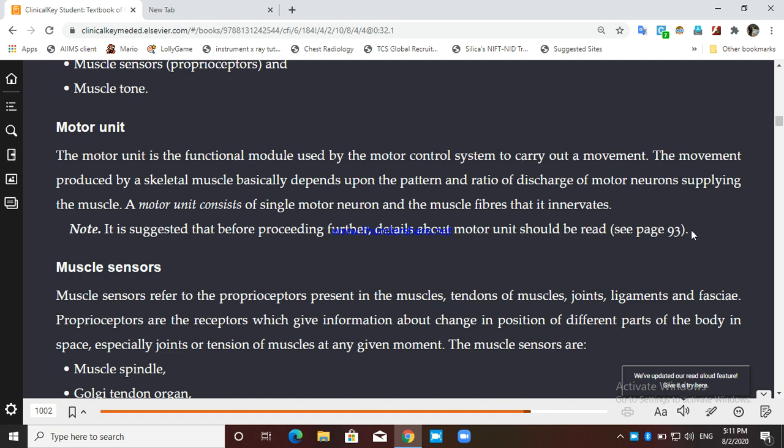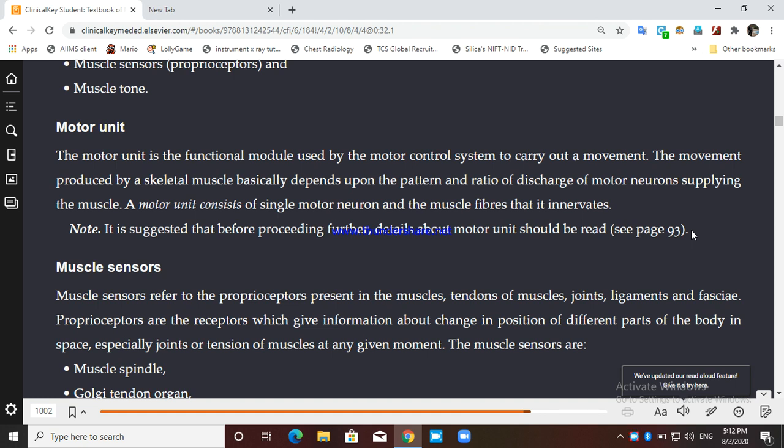We say the size of the motor unit or innervation ratio is increased when a single motor neuron supplies more and more muscle fibers. We say innervation ratio is decreased, or size of the motor unit is decreased, when a single motor neuron supplies lesser and lesser fibers.